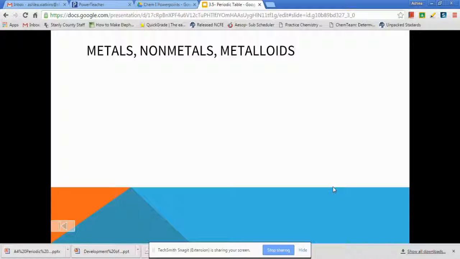So what you need to get from that is that Dmitri Mendeleev created the first periodic table with increasing atomic mass, but our current periodic table is in increasing atomic number. So now that we know a little bit about the periodic table, we can look at it and the specific parts of the periodic table. And the first thing we need to look at is the